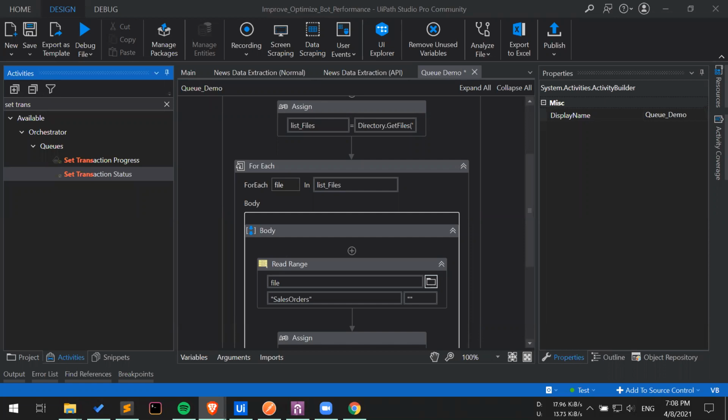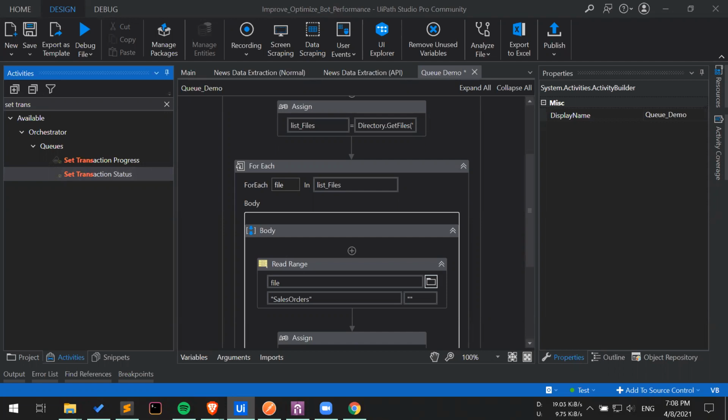So Ishmeet, I can answer this question. This is Vajrang. When you're coding, normally you are sending exceptions using throw new exception. While working in the REFramework, there is an option to bifurcate business rule exceptions and system exceptions. If you're writing a try-catch block, the code should be in the try, and in the catches, first there should be the business rule exception, and second the system exception.